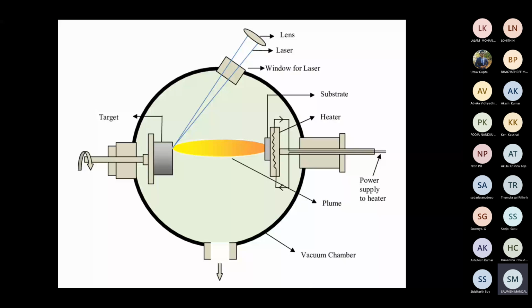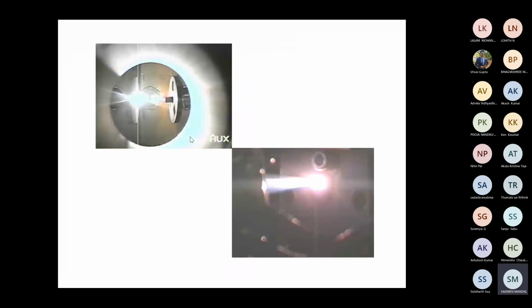This plasma will start ablating from here, and whatever is ablated will immediately transfer to here. And this entire process is very fast. It's not that you focus the light and wait; whenever you observe from this window, you can see this plume. When you observe the plume, it means the deposition has started.